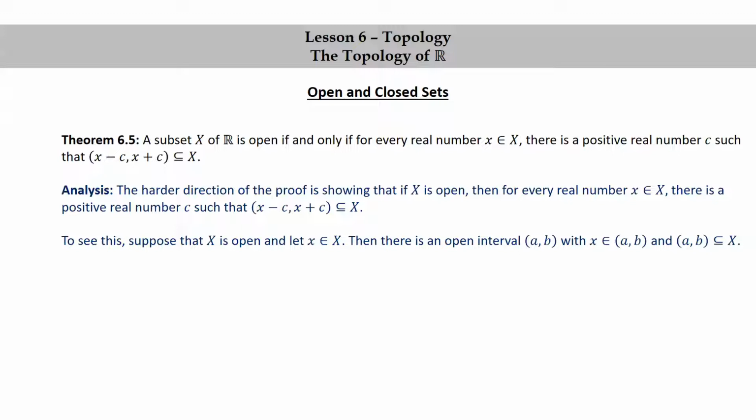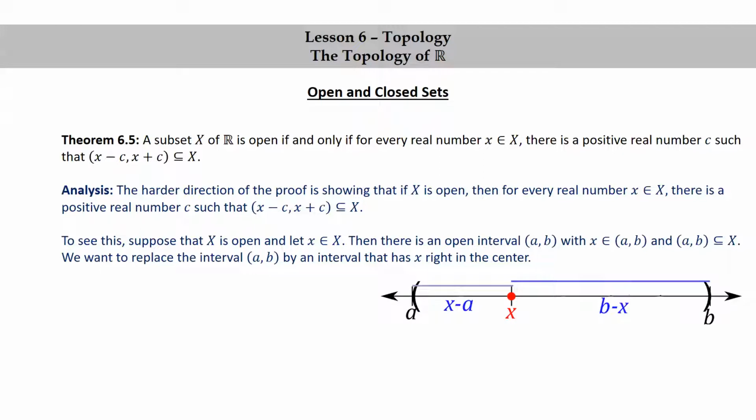Then, by the definition of open, there's an open interval (a, b) with little x in (a, b), and (a, b) is a subset of big X. We want to replace the interval (a, b) by a different interval, potentially, that has little x right in the center. Here's a general picture of what might have happened when we chose our interval (a, b). There are really three cases. x could have wound up at the center, in which case there's nothing to prove, but also x could have wound up to the left of the center or to the right of the center.